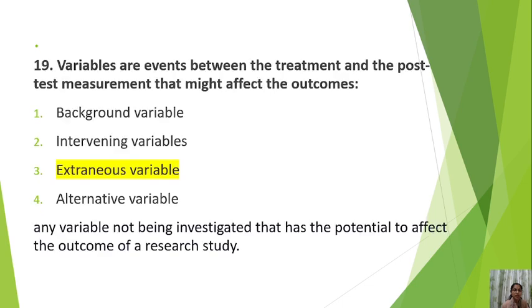So the correct answer is extraneous variable. Any variable not being investigated that has the potential to affect the outcome of a research study. By elimination technique also, you can eliminate background and alternative variable. You might be confused in intervening and extraneous variables. So remember that extraneous variables can affect the outcomes. Although intervening variables can also affect the outcomes, but the terminology is important. So the association of extraneous and outcomes, you can remember it by this.